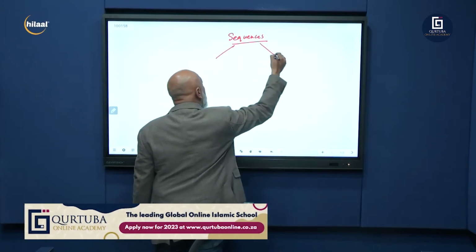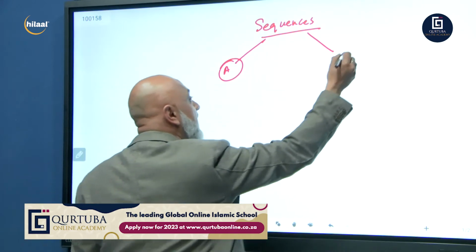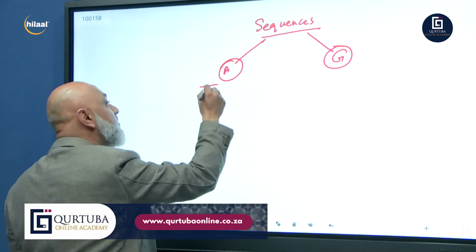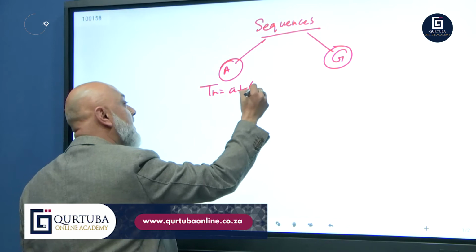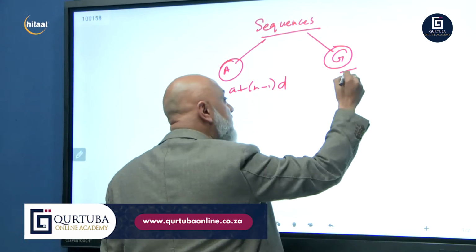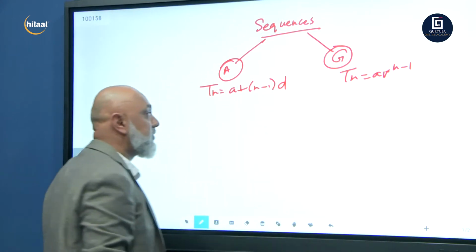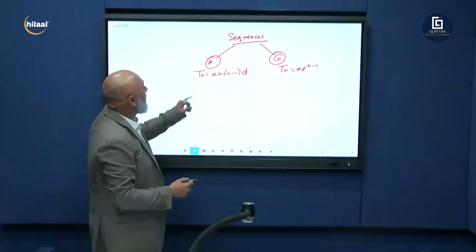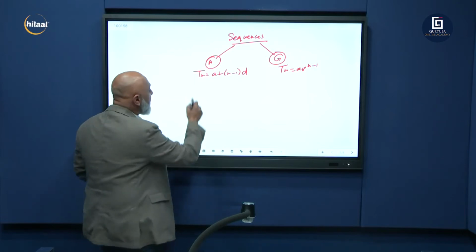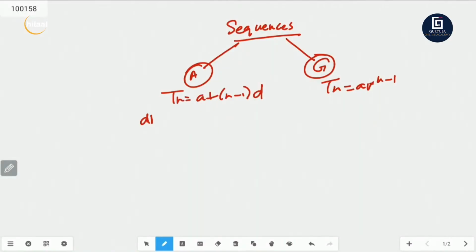Remember, for sequences, let's just go back to our mind map. We told you it was broken up into 2 parts, arithmetic and geometric, correct? You had arithmetic, Tn equals a plus n minus 1 times d, and you had geometric, a r to the power n minus 1, where r is the common ratio. Right. Now watch. The next formula for this is our common difference formula. And what's our common difference formula?